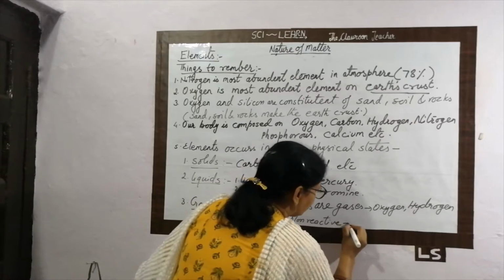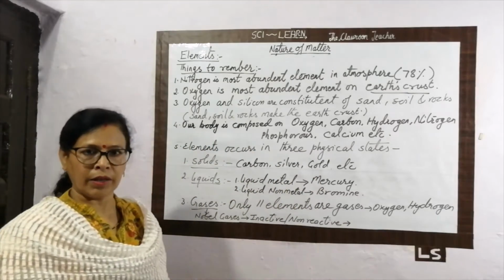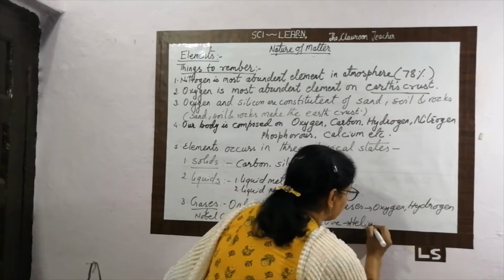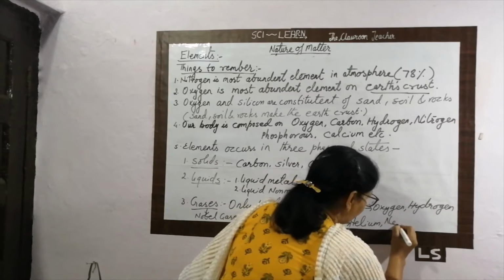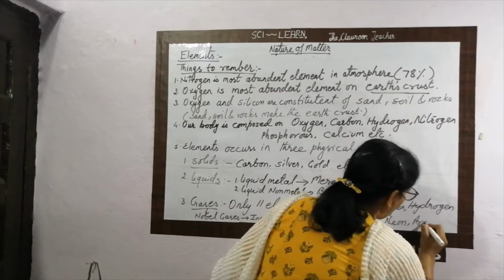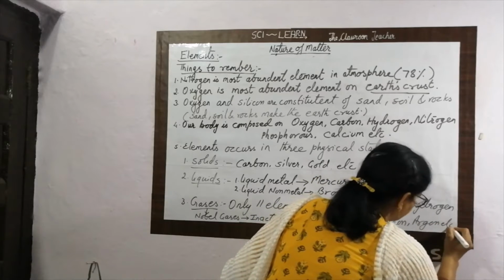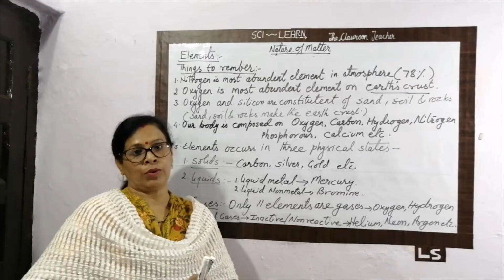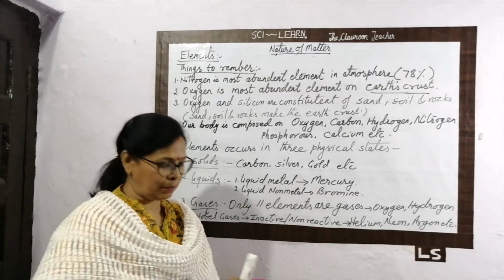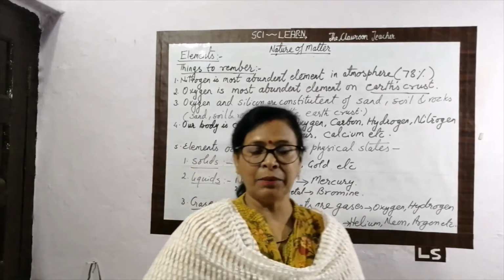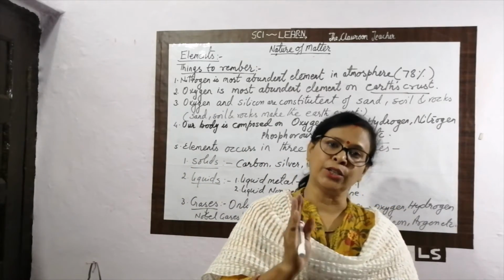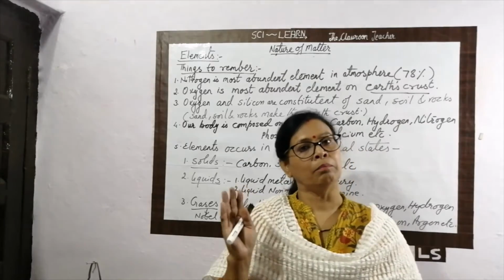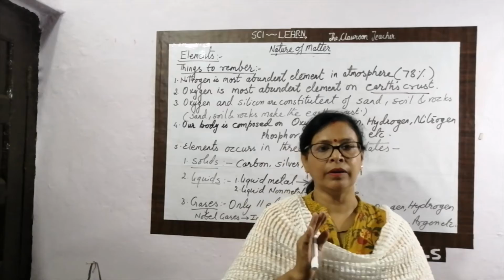So they are called the noble gases. Okay, what are the noble gases? They are called helium, neon, argon, etc. So what is the thing to remember about the elements? First, elements. A total of 118 elements are there, out of which 92 are naturally occurring elements, and the rest are man-made or laboratory-prepared elements.